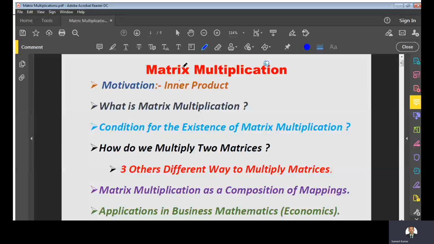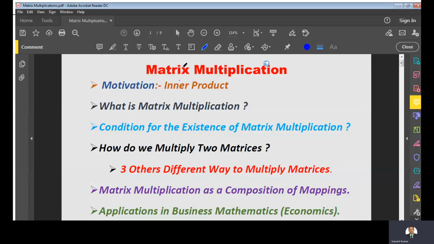Actually, in this session I will explain the motivation of matrix multiplication. I mean to say, when we do multiplication, what kind of rule will we apply? And next, we will ask ourselves whether every matrix multiplication is defined. If not, then what kind of rule can we follow when we do matrix multiplication?